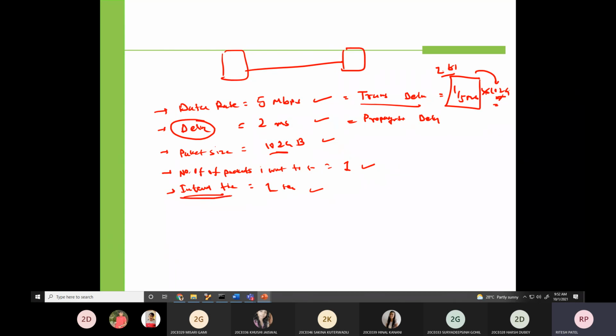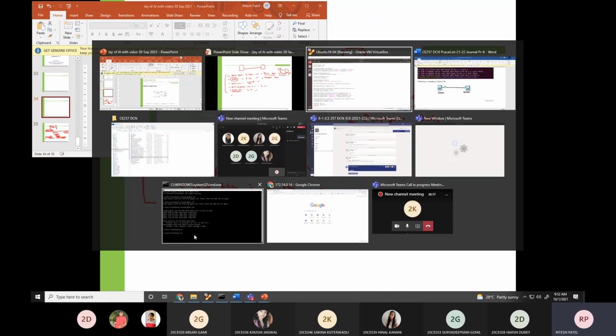Now what is this interval or intermediate time? The time between two packets is 1 second. We will simulate, but first be clear in your mind what it is. If you have doubt, we will simulate and see the effect of those parameters. Okay, so I'm going to simulate if it is permitted.